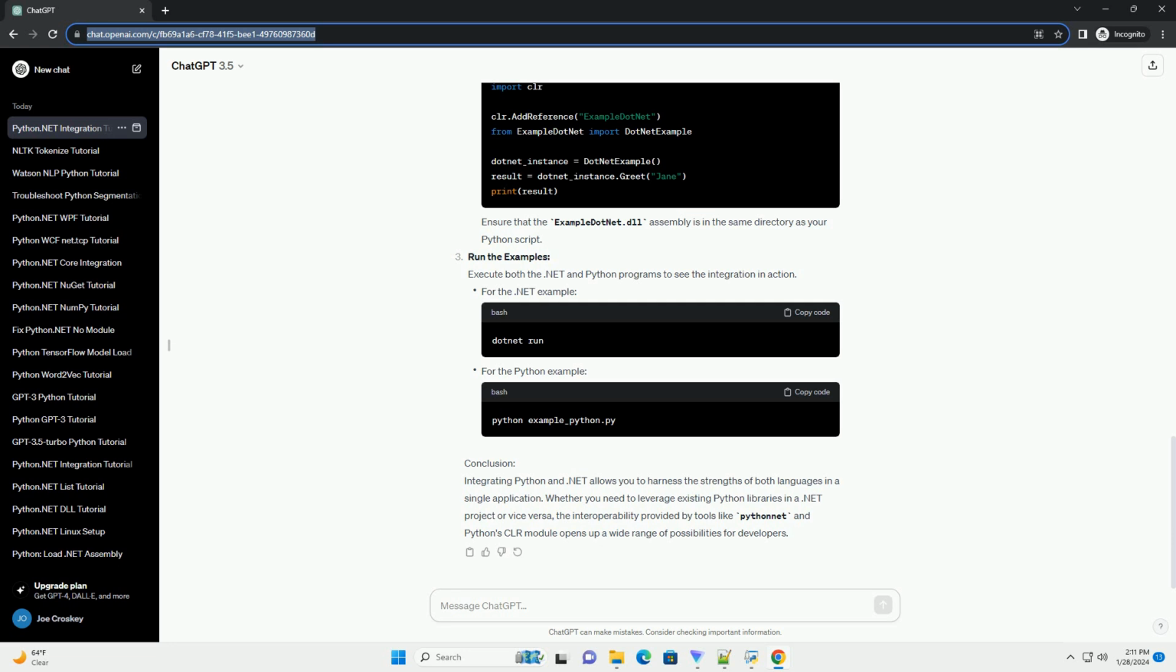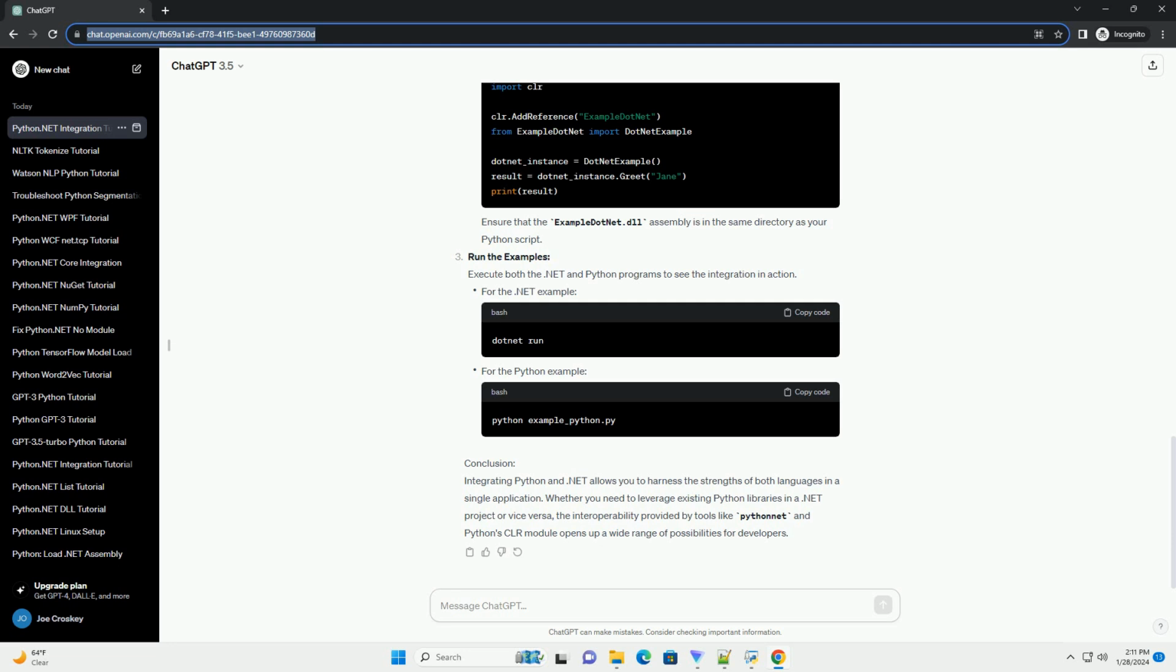ChatGPT. Title: Integrating Python and .NET, a comprehensive tutorial. Introduction. Python and .NET are powerful programming languages, each with its strengths and use cases. Integrating Python with .NET can open up new possibilities, allowing developers to leverage the strengths of both languages within the same application. In this tutorial, we'll explore various methods to achieve seamless integration between Python and .NET, along with code examples for better understanding.